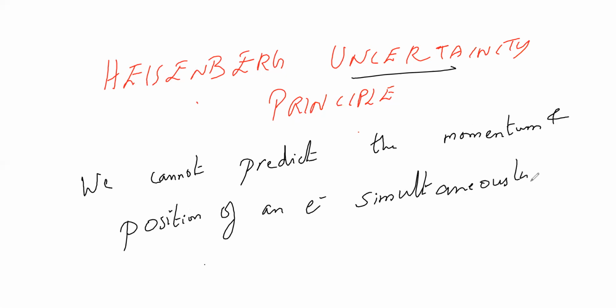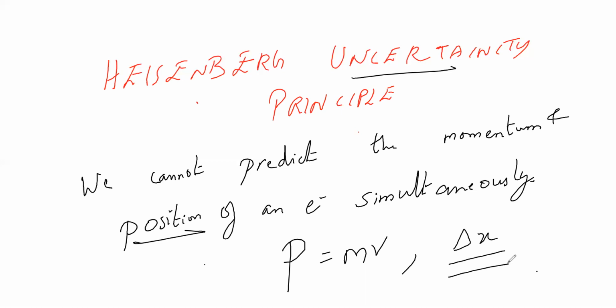So how to remember this? Momentum is P, and P is equal to mv. Position is displacement, delta x or x. We cannot predict P and delta x clearly. Is it clear for everyone? Momentum and position.